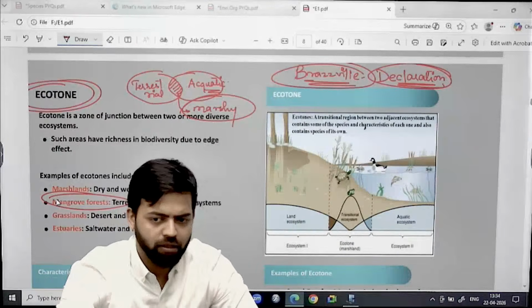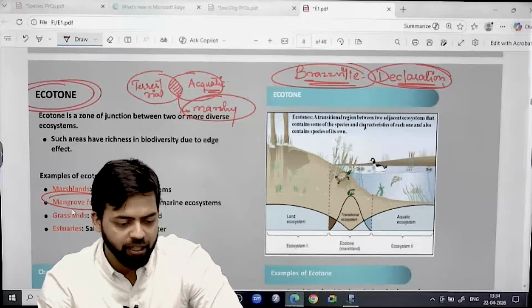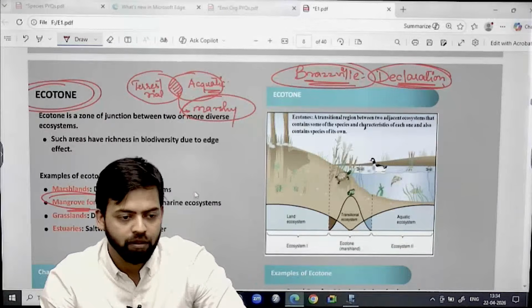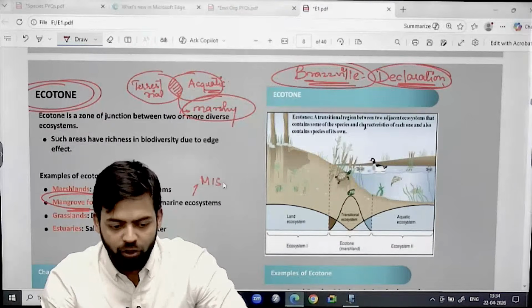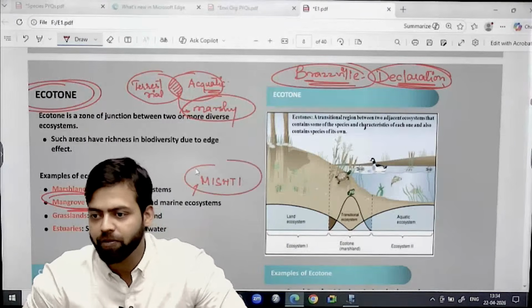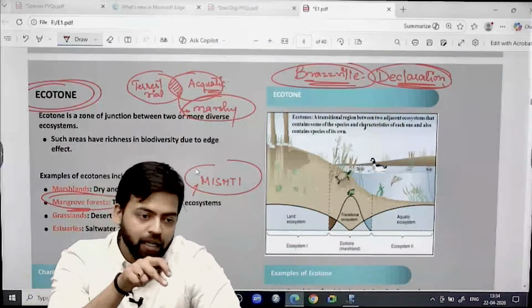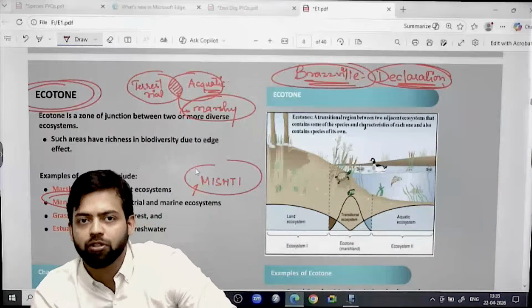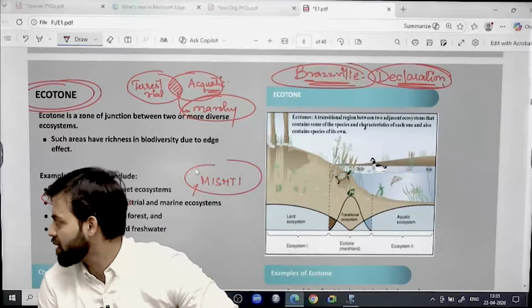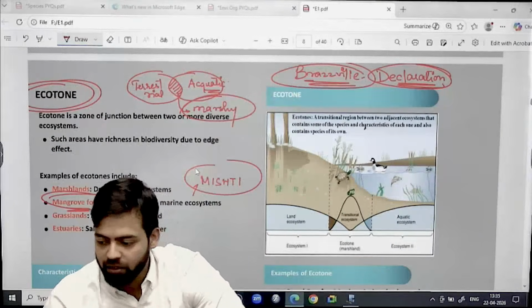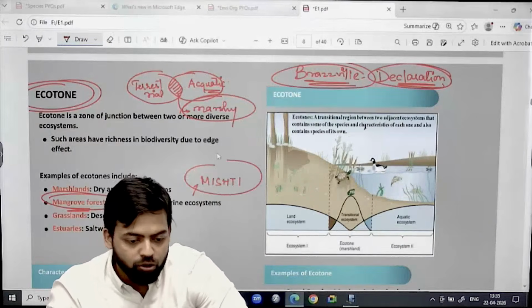West Bengal, right? And which scheme we have seen related to mangrove forest? MISTI scheme is there, right? Mangrove Initiative for Shoreline Habitat and Tangible Income. So again and again we are focusing hugely on this particular species, right?